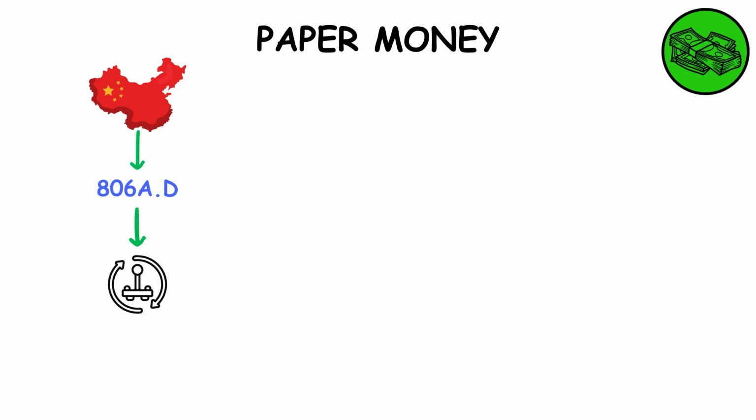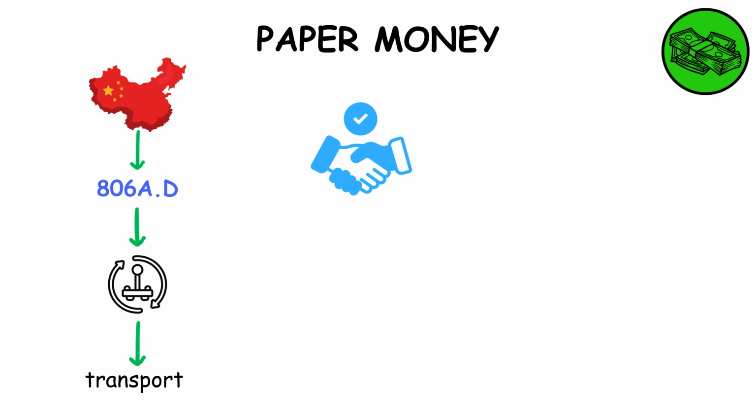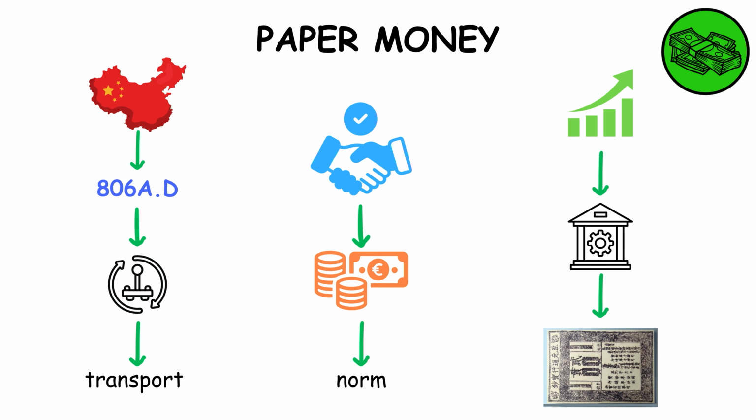Paper money. Paper money began in China around 806 AD. It was a game changer, offering ease of transport and use. Initially representing a promise for metal coin exchange, it gradually became the norm. This period saw the rise of banking systems to manage paper currency.